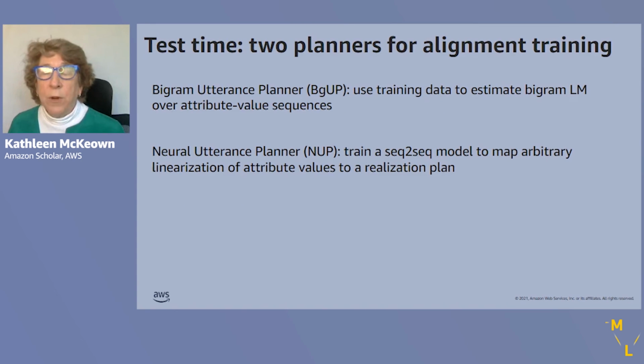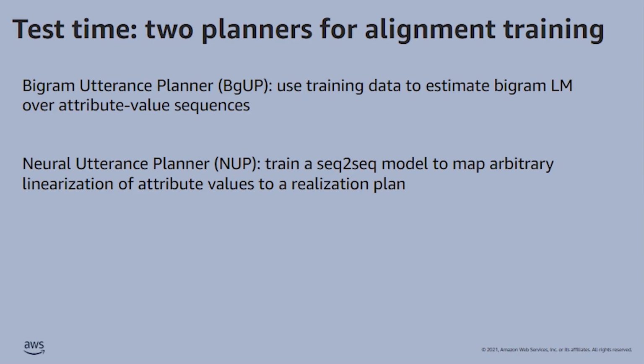At test time, however, we don't know what the order of the attributes are. So we propose two planners for alignment training, which generate an appropriate or desired order of the attributes. In one, a bigram utterance planner, we use the training data to estimate a bigram language model over the attribute value sequences. And in the other, our neural utterance planner, we train a seq-to-seq model to map arbitrary linearization of attribute values to a realization plan.